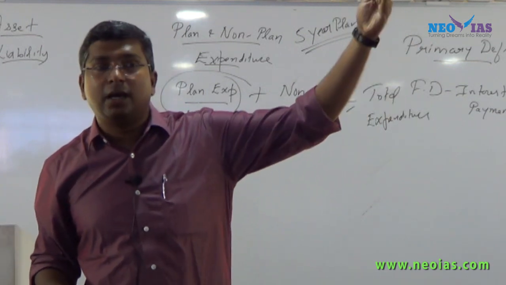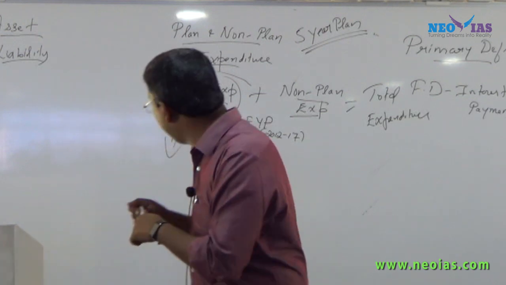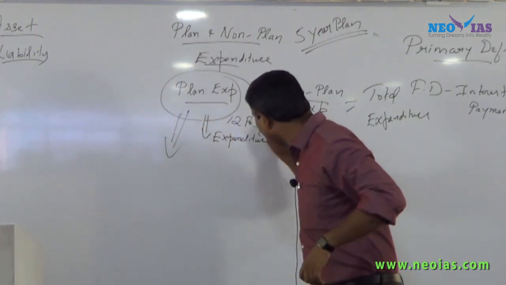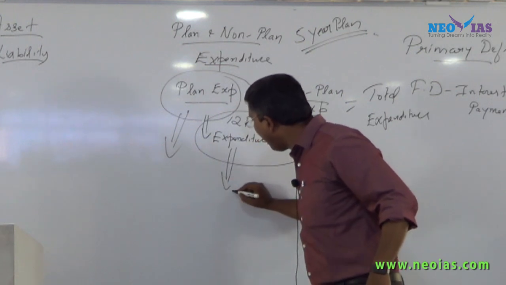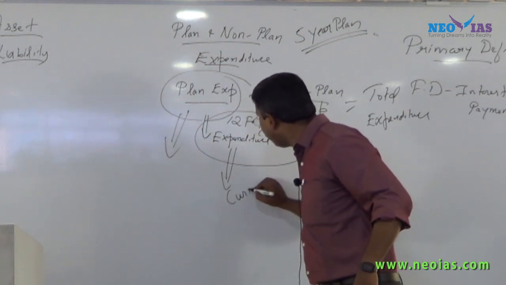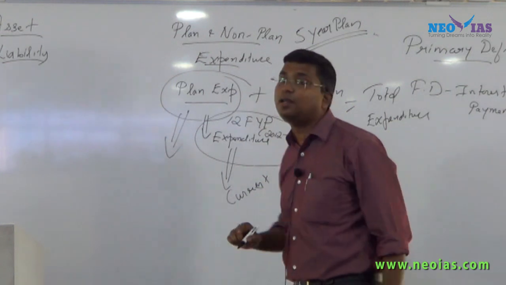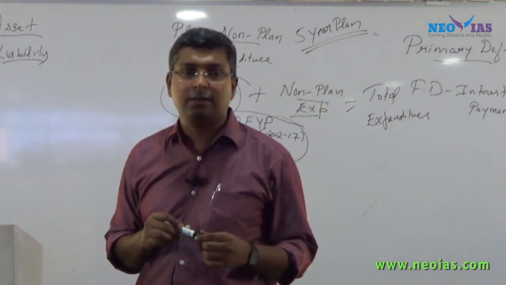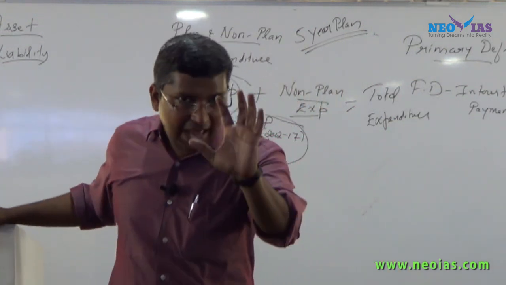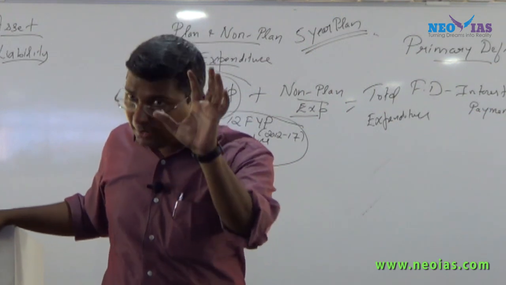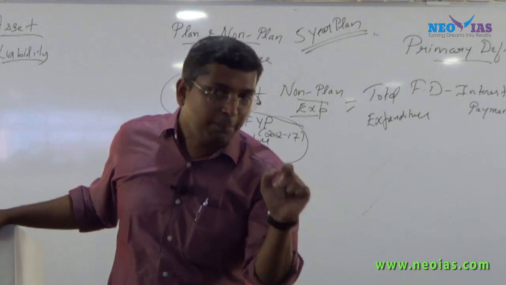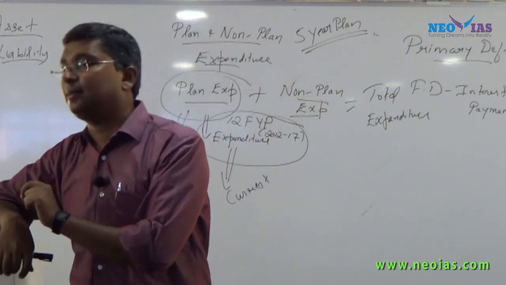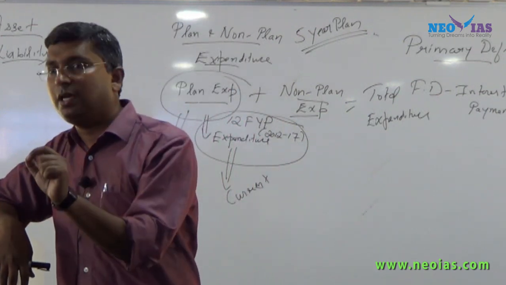But what I'm trying to say is, in planned expenditure, only the current 5-year plan expenditure will be considered, not the previous 5-year plan expenditure. Making it simple, present 5-year plan expenditure will be taken as plan expenditure.